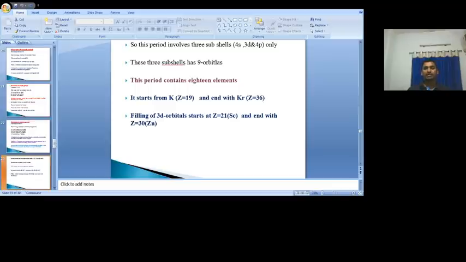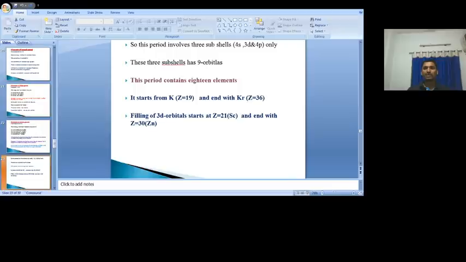After filling the 4s orbital, the electrons next enter the 3d subshell. At what atomic number does the 3d filling start? Z is equal to 21 and it ends with Z is equal to 30, because the d subshell can accommodate a maximum of how many? 10 electrons. That's why for 21 to 30, the 3d subshell is filled with electrons. After that, for 31 to 36, the 4p orbitals are filled. So this period consists of totally 18 elements.